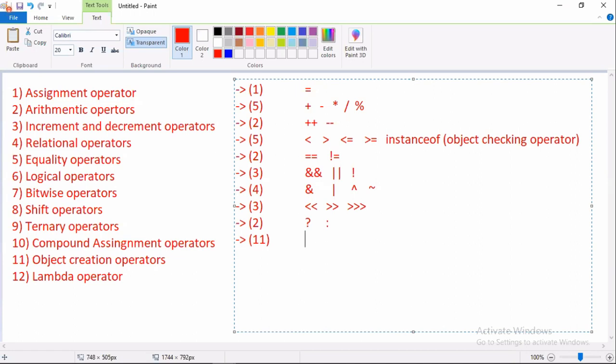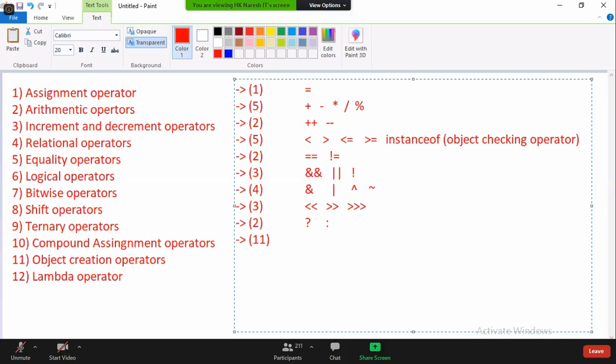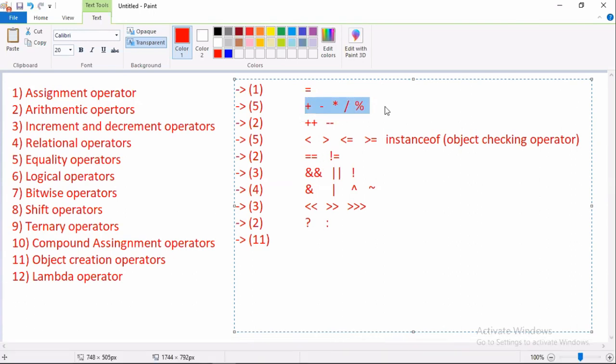Sir, how can I remember 11? Simple. The 11 compound assignment operators are calculation based operators. Which are the calculation based operators? Arithmetic operators are calculation based. Bitwise operators are calculation based. Shift operators are calculation based. Count: 5 plus 3 is 8, plus 3 is 11. Arithmetic 5 plus bitwise operators 4 is 9. Oh, okay, tilde will not come. Tilde does not come under compound assignment operators, so only these three do.